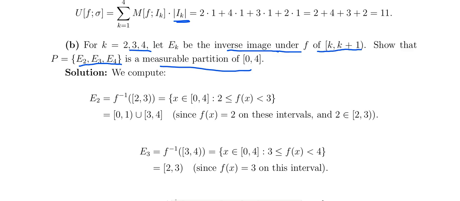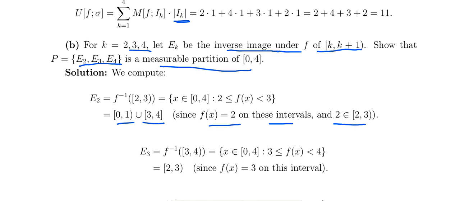E2 is the inverse image of the function f inverse of [2, 3). What is the inverse image of [2, 3)? It is the collection of x in the domain, that is x belongs to [0, 4], such that f of x lies in [2, 3). Then the corresponding x belongs to E2. Since f of x is 2 on these intervals and 2 belongs to [2, 3), that is [0, 1] union [3, 4].